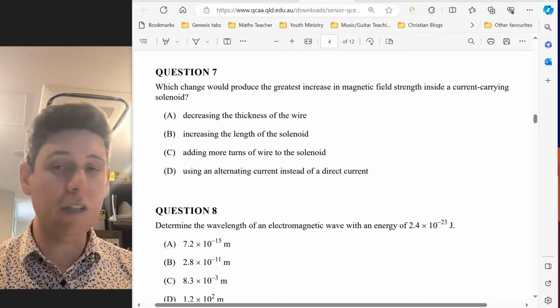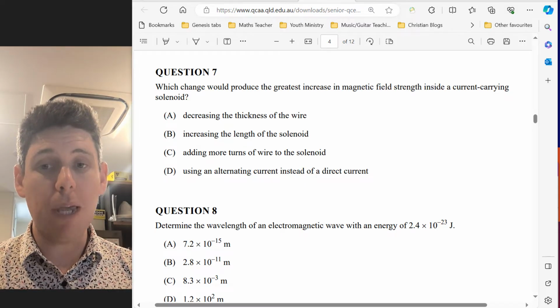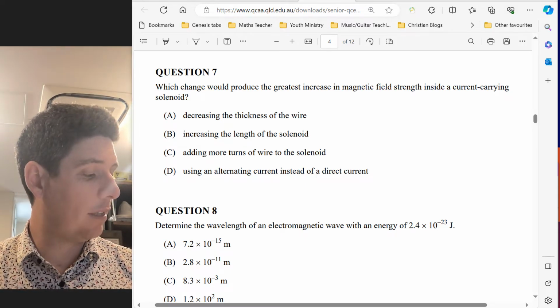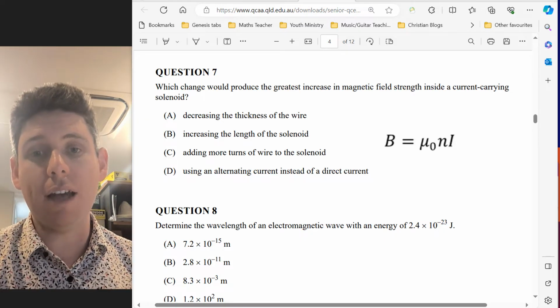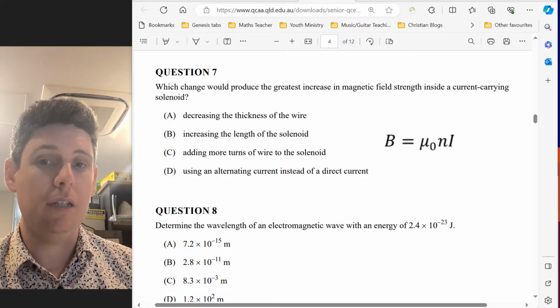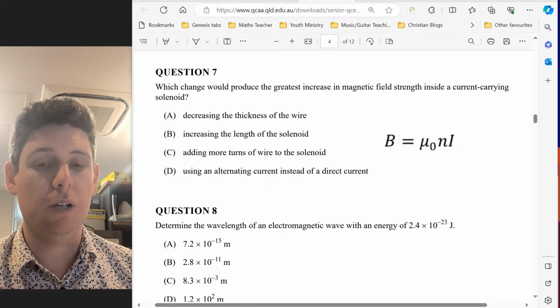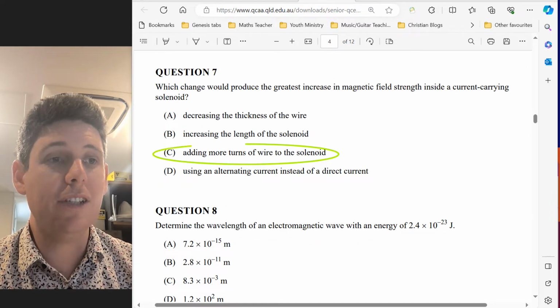There are different formulas for magnetic field strength, capital B. So if you look at B equals mu 0 Ni, increasing little n, the number of turns in the solenoid, is going to increase the magnetic field strength. So the answer is C.